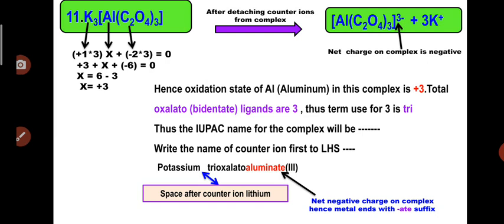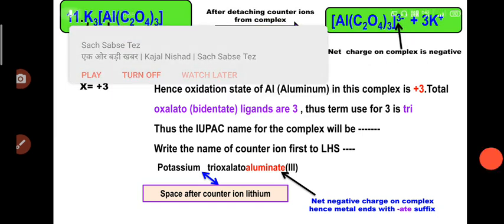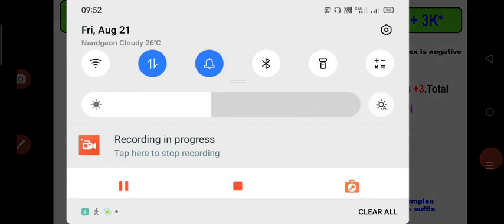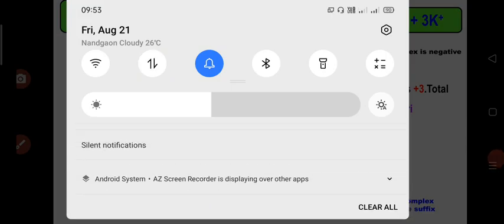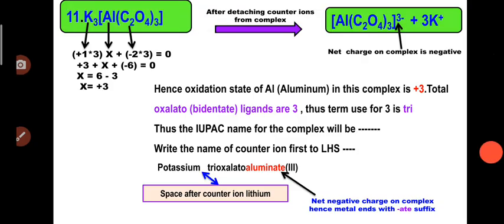So Al(C2O4)3 3- plus 3 potassium counter ions will be detached when this complex is dissolved in a particular solvent. It is assumed that these counter ions will definitely be detached from the complex, and the complex will gain a net negative charge.